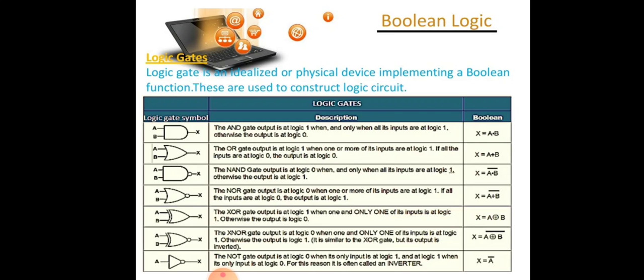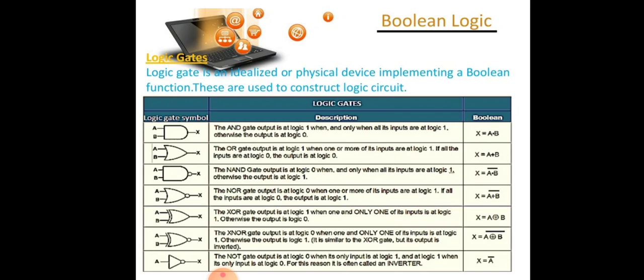Now logic gates. A gate is a circuit which takes one or more inputs and generates an output. Logic gate is an idealized or a physical device implementing a Boolean function. These are used to construct logic circuits. First is an AND gate. The AND gate output is at logic 1 when and only when all the inputs are at logic 1. Otherwise the output is at logic 0.